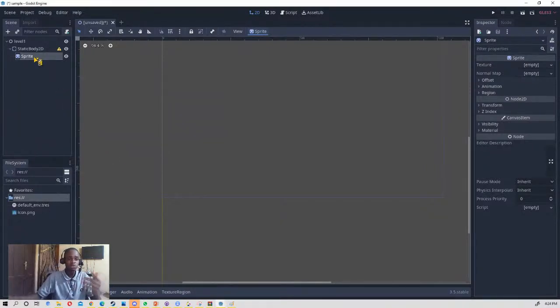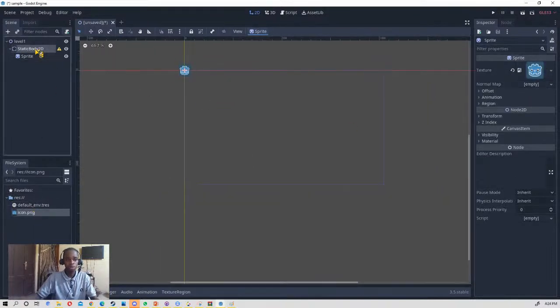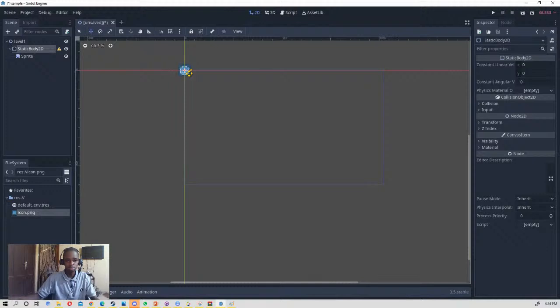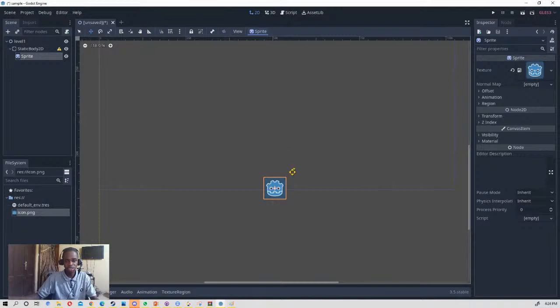So now let us place something like that. We are going to use this icon for our wall. We're just going to drag it down, somewhere in the middle, then expand it.